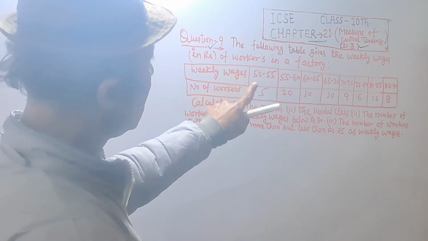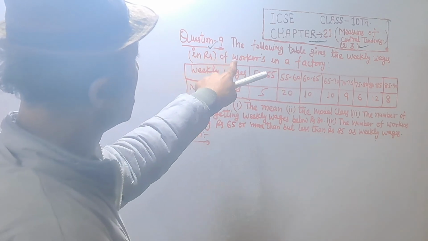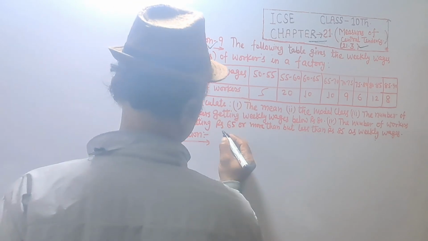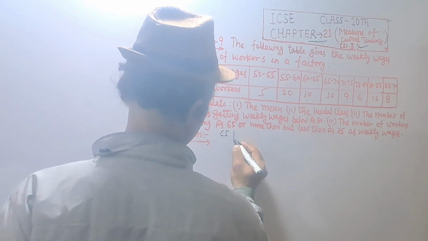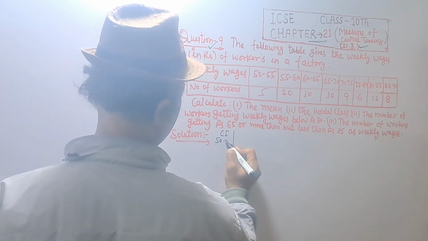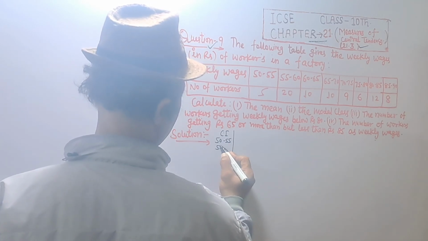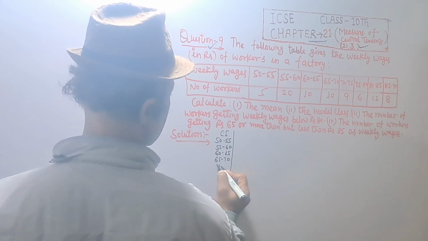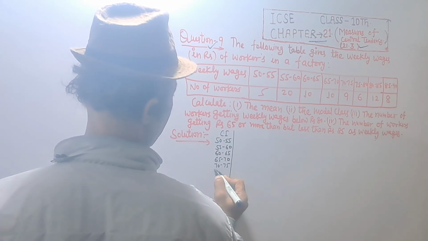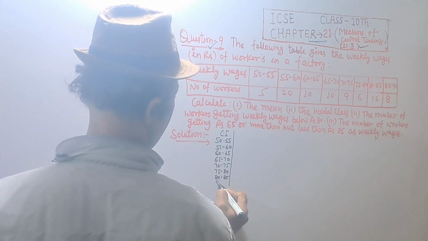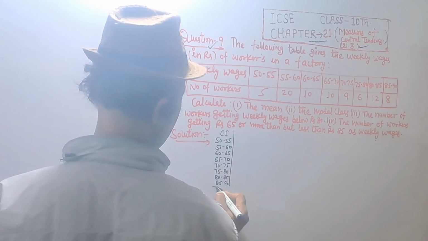Question number 9. The following table gives the weekly wages in rupees of workers in a factory. Weekly wages, that is class interval: 50 to 55, 55 to 60, 60 to 65, 65 to 70, 70 to 75, 75 to 80, 80 to 85, 85 to 90.